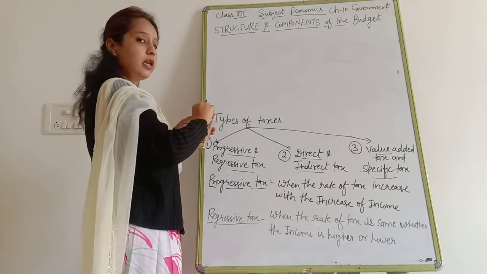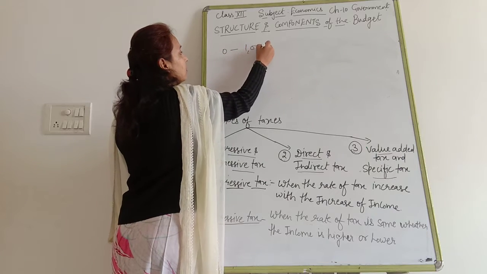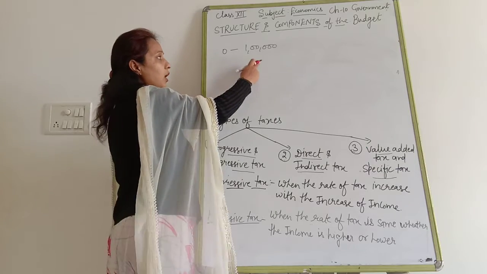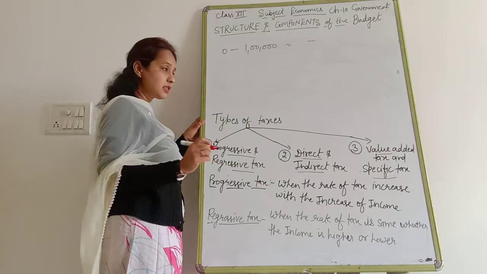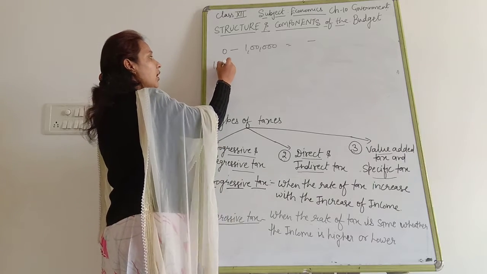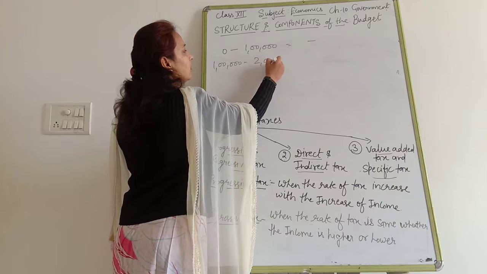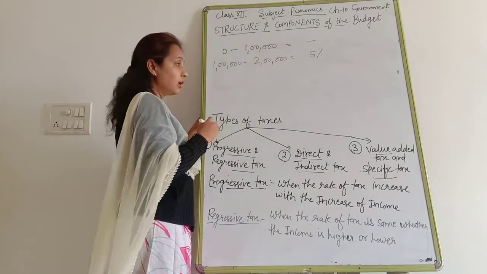Suppose a person is having income from 0 to 1 lakh, they are not going to pay any kind of taxes. But if they have an income between 1 lakh to 2 lakh, then the government is charging 5% tax. Clear?